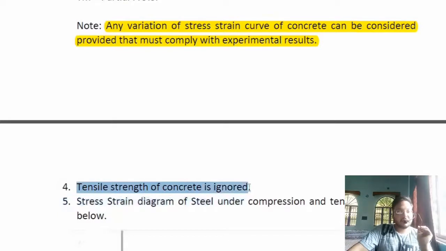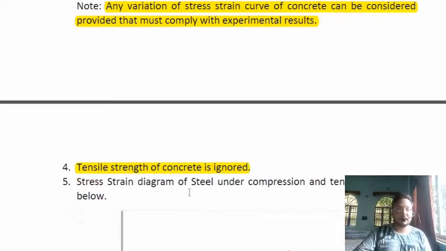The tensile strength of the concrete is ignored. We ignore the tensile strength as we know that concrete is weak in tension, so it's better to ignore it. The steel does this job in a better way, so we will consider the tensile strength for the steel only, not for concrete.